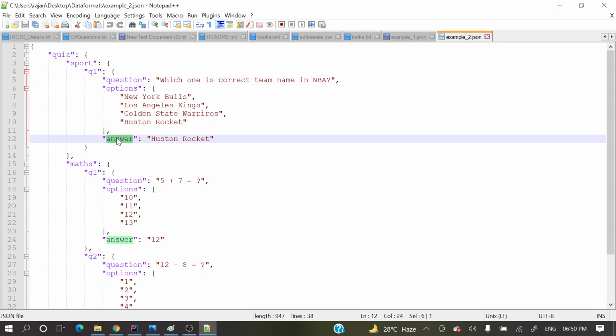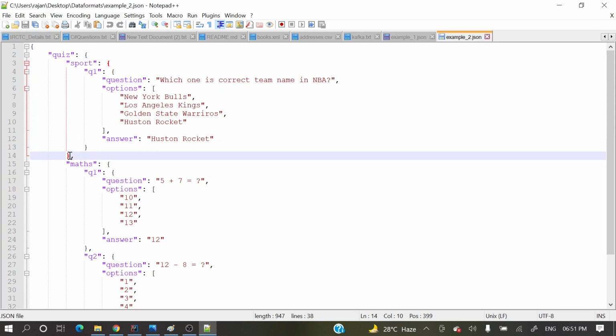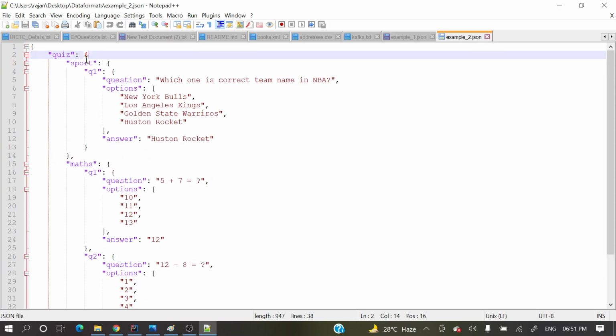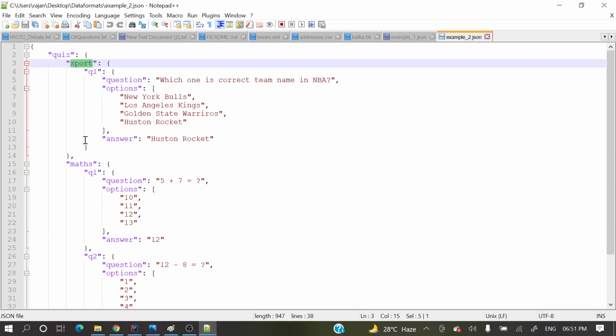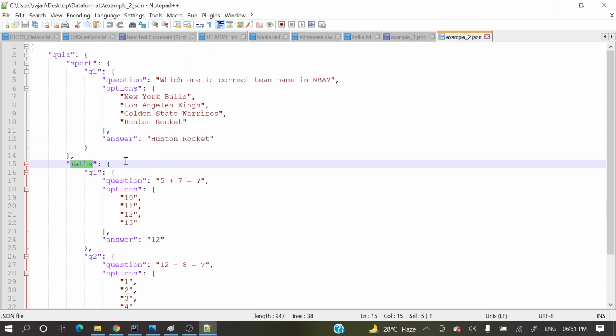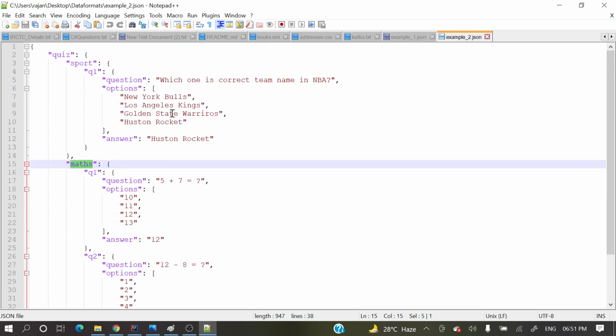Again answer is a key and the value is some string. Here closing that q1 and here closing that sport object. So like this, inside that quiz object we do have multiple key value pairs: sports section, math section, and two sections are there. So multiple things will be there like this.